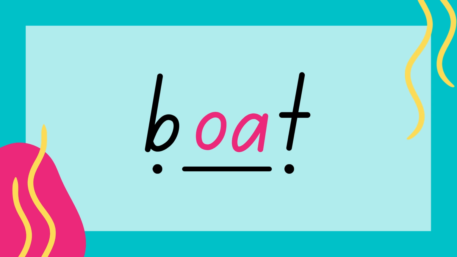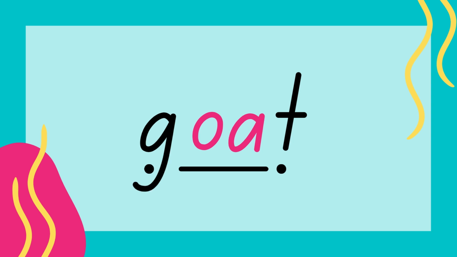Okay, so the first word that we are going to learn today is boat. But how do you pronounce this? Okay, first, the dots mean short sounds. So B for B, T for T, O-A for O. O is a long sound. So B-O-T, boat.